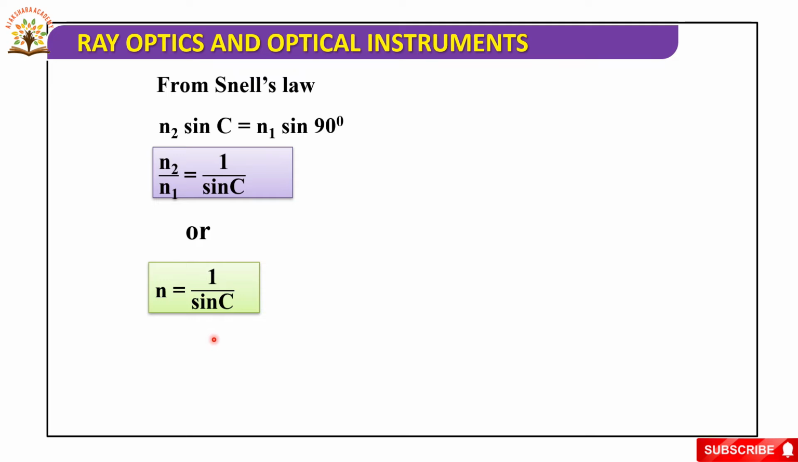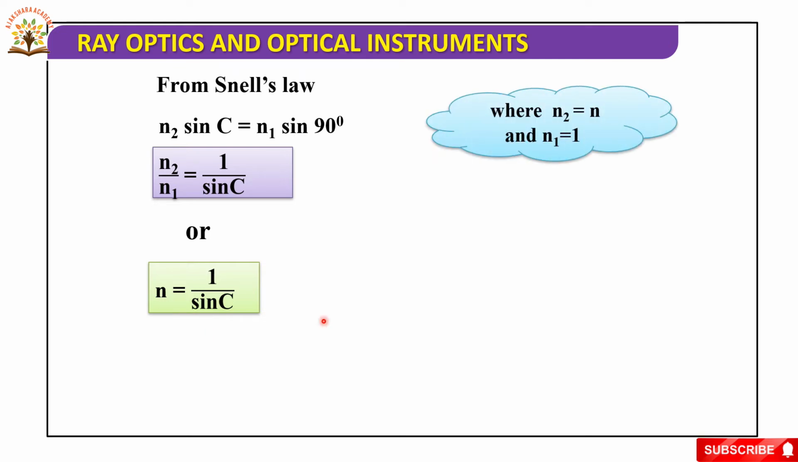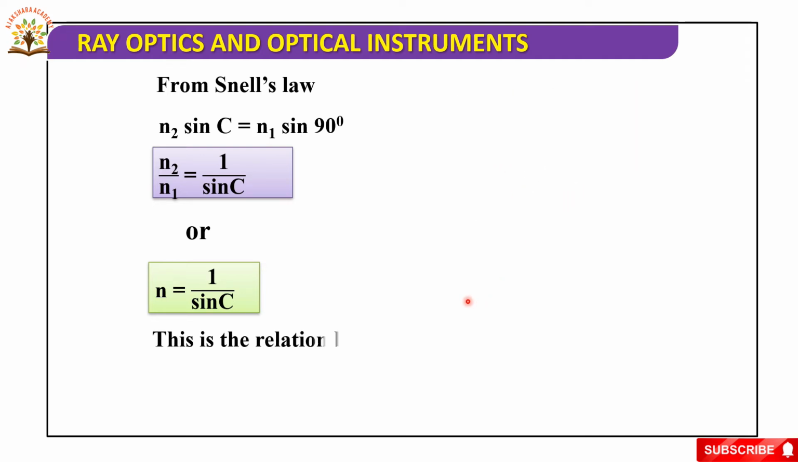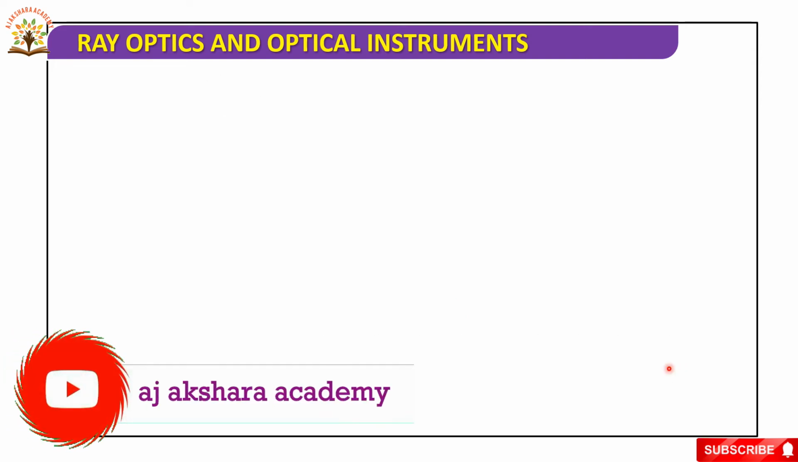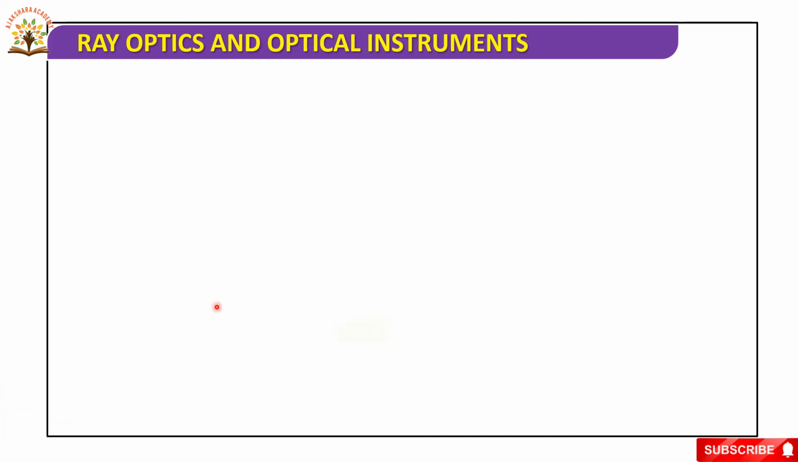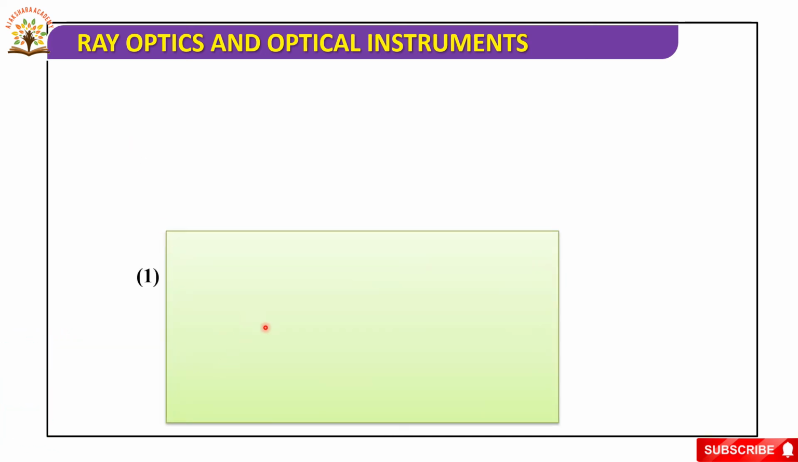This is the relation between the critical angle and the refractive index. The relation between the critical angle and refractive index is n = 1 by sin C, where n2 = n and n1 = 1. So, this is the relation between refractive index and critical angle, that is, n = 1 by sin C.